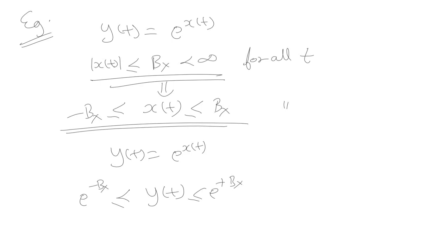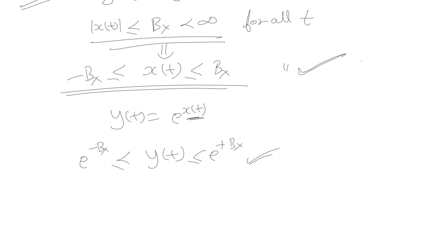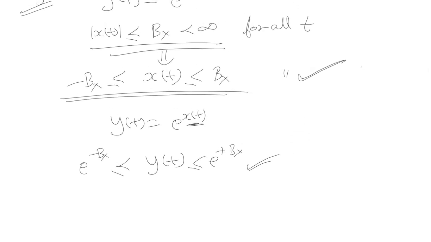We have just replaced x(t) by the bounded input b of x, and using this relationship we can say that y(t) spans in this region. So what can we conclude from here? We are giving a bounded input b of x. What about y(t), the output? Is it bounded or unbounded for any time instant t?